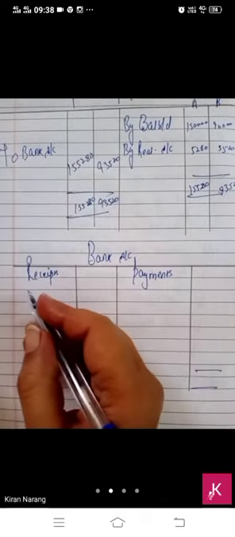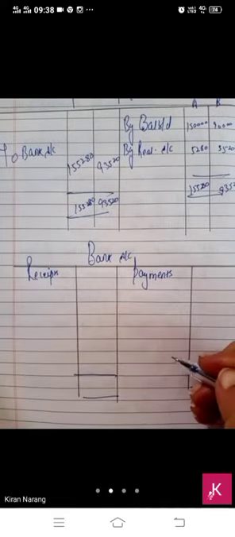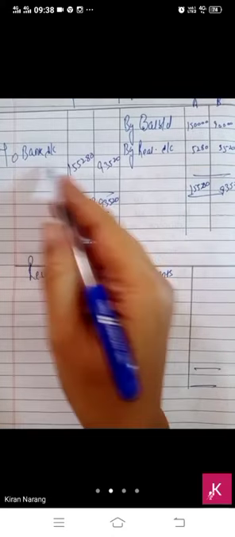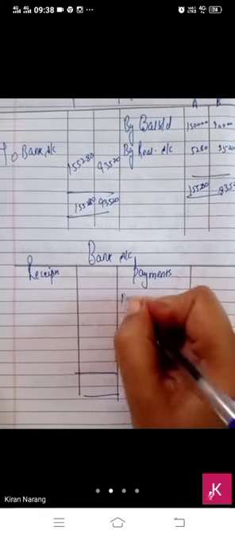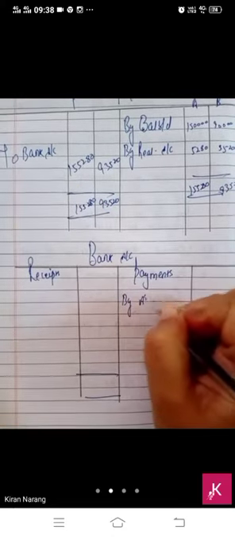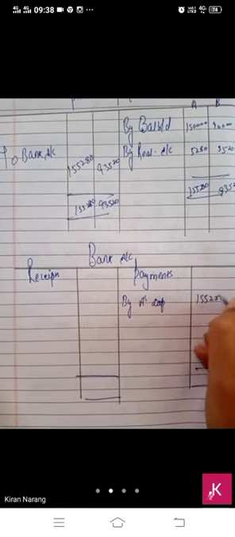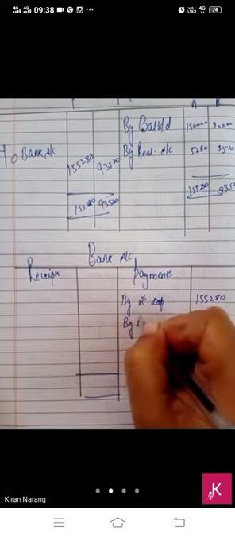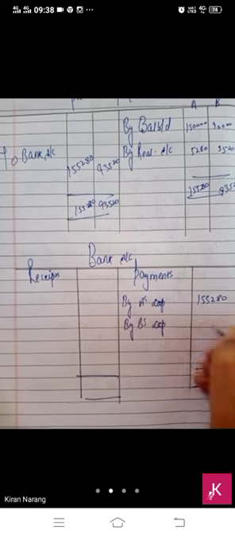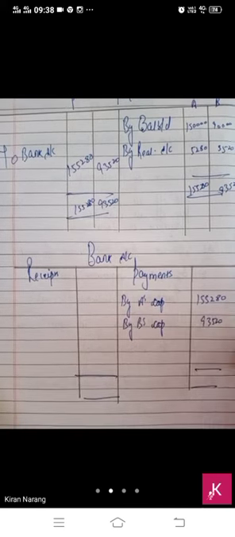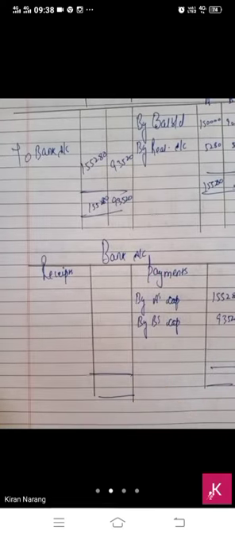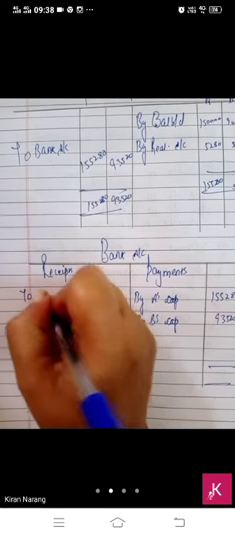Now finally we are going to make the bank account in which we will record all the receipts and payments. Regarding payment, we have made the payment to partners by A's capital and B's capital. You remember we have not recorded the opening cash at bank. It will be recorded here.